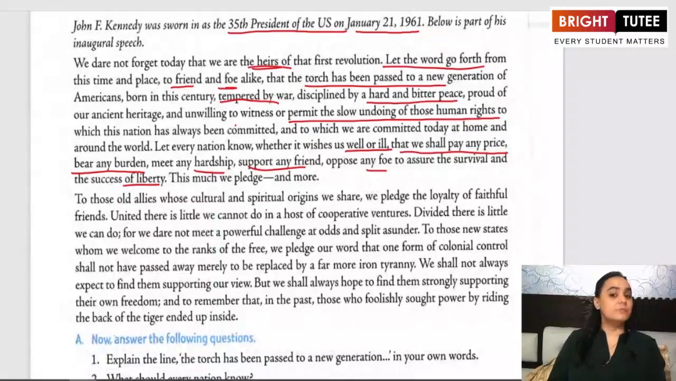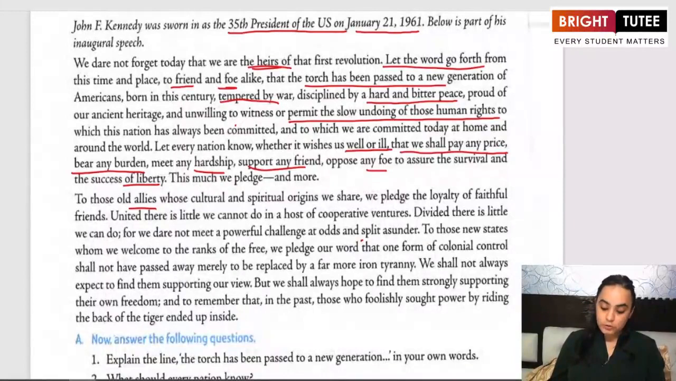to assure the survival and the success of liberty, freedom. This much we pledge, and to those old allies whose cultural and spiritual origins we share, we pledge the loyalty of faithful friends. United, there is little we cannot do in a host of cooperative ventures. Divided, there is little we can do, for we dare not meet a powerful challenge at odds and split asunder.